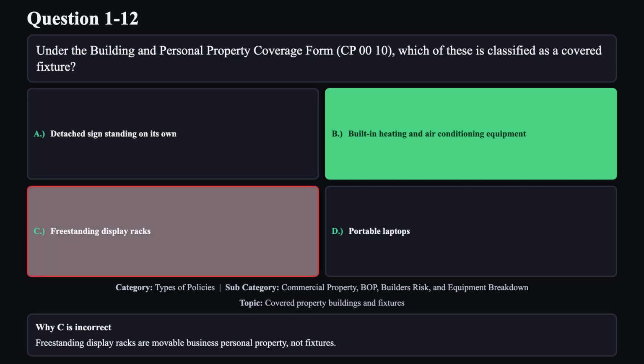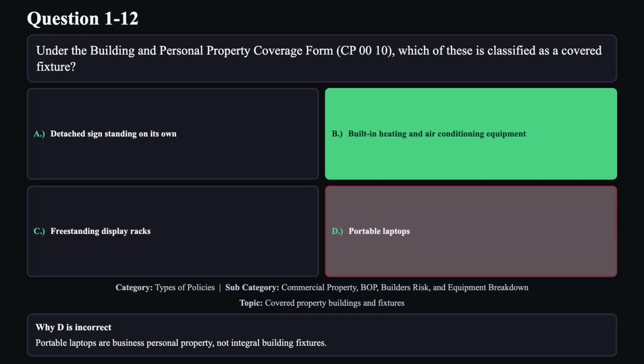Reason C is not correct. Freestanding display racks are movable business personal property, not fixtures. Reason D is not correct. Portable laptops are business personal property, not integral building fixtures.